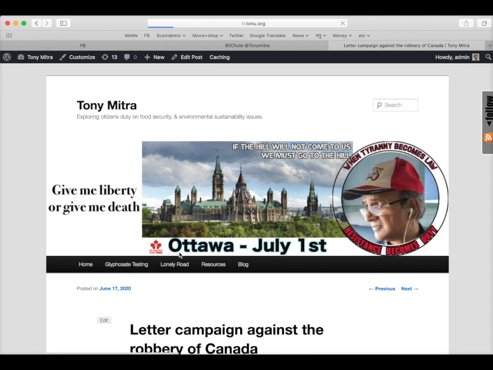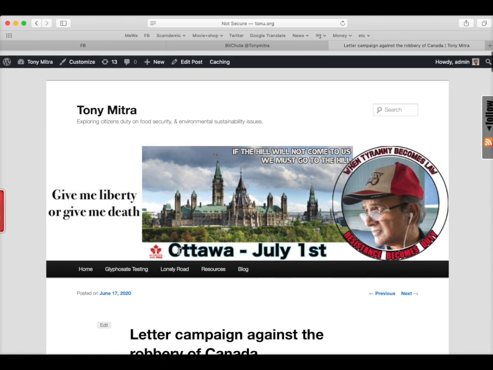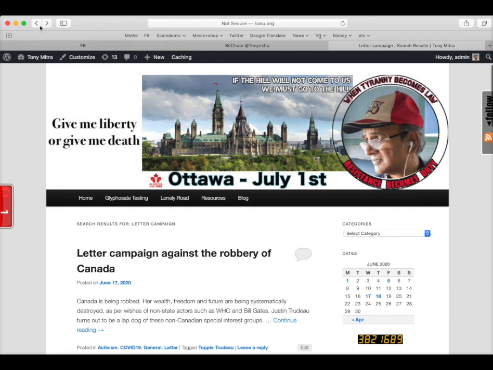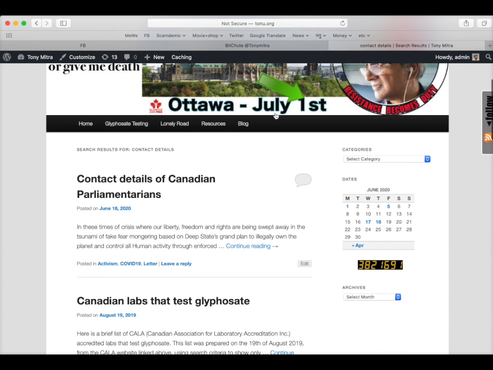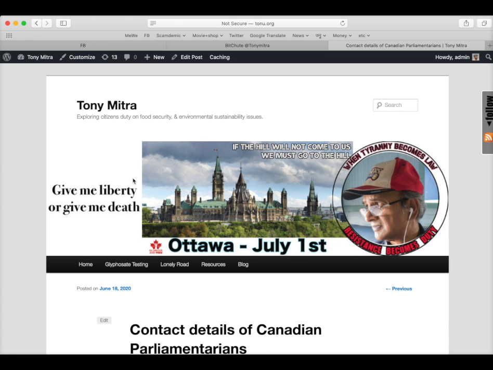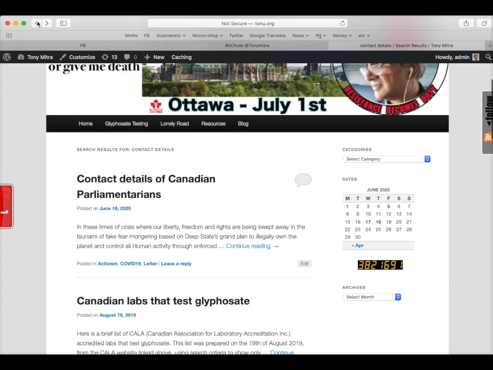So the first one is letter campaign, and you can click on the heading and you go there. Similarly, if you cannot find my contact details, you can also type contact details, and you will find that particular blog, and you can click the heading and you will go there.